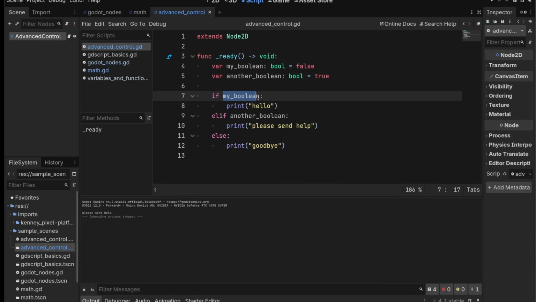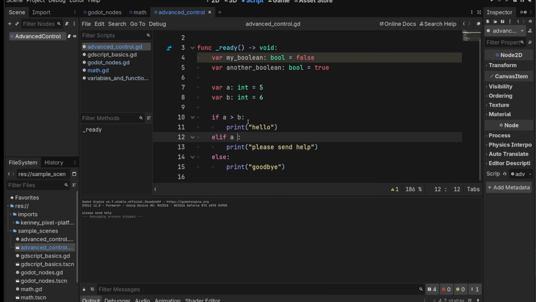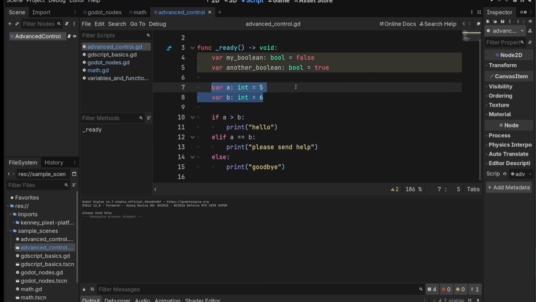Terrific. There are a lot of ways to actually make Booleans though, and I'm going to show you a few of them. So let's have some integers here. So we have numerical comparison operators. They work on integers. They also work on floats, exactly the same, and you can compare integers to floats. We can do something like this. If a greater than b, print hello. If a equals b, print please send help. Otherwise, print goodbye. So what's going to happen here? Well, it's going to check this. A is not greater than b. It's going to check this. A is not equal to b. It will give you goodbye.